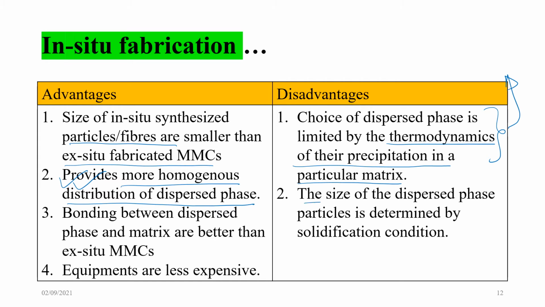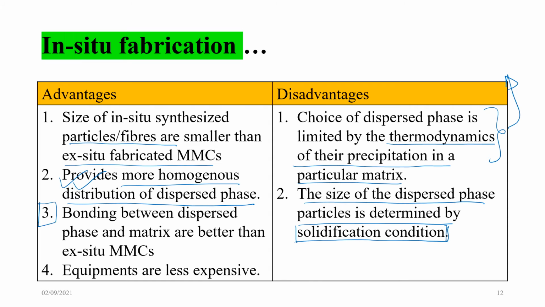The size of the dispersed phase particle is determined by solidification condition. So it is a limitation. It is limited by the condition of solidification. How are you actually solidifying? Are you cooling it? Is it water cooling? Is it air cooling? Is it due to convection? Is it you are moving it away from the source of heat?